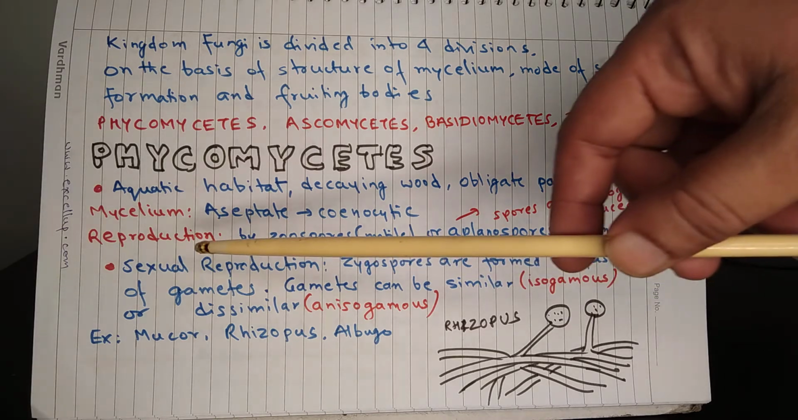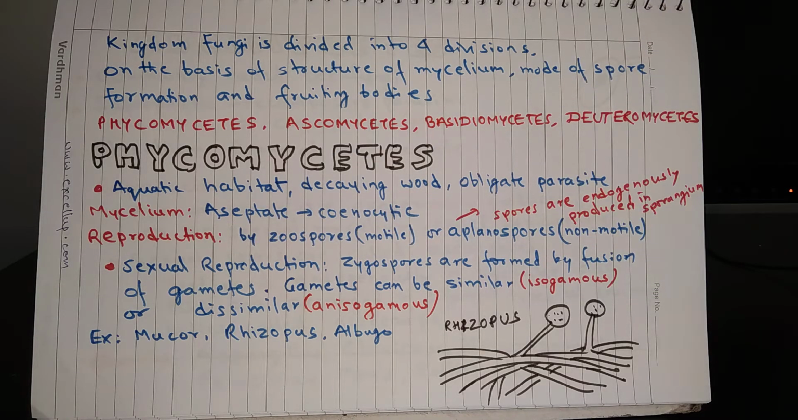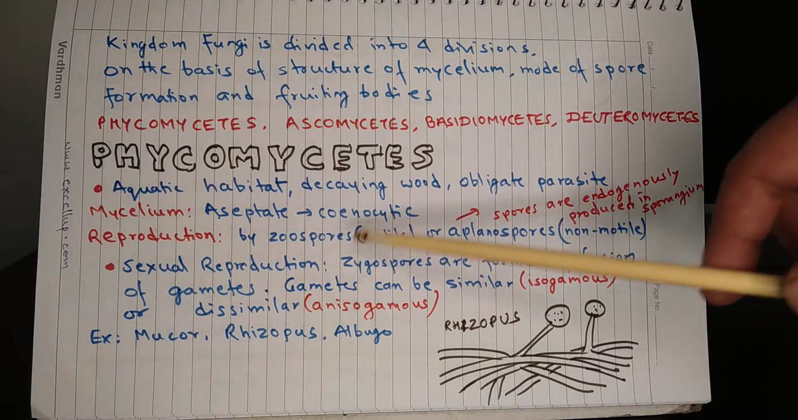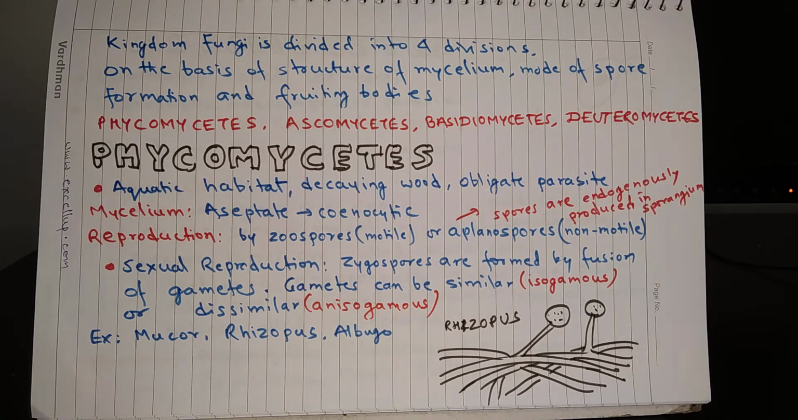Now reproduction. Reproduction is by zoospores, which are motile, or aplanospores, which are non-motile. This is asexual reproduction, and spores are endogenously produced in sporangium. As far as sexual reproduction is concerned, it takes place by zygospores, which are formed by fusion of gametes. Gametes can be similar or dissimilar.